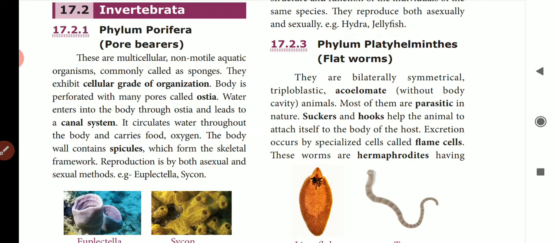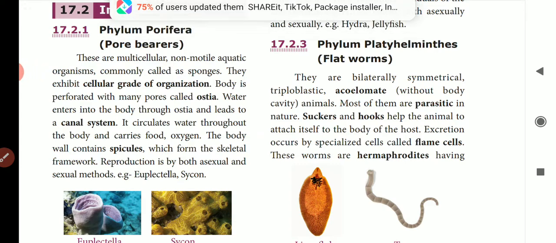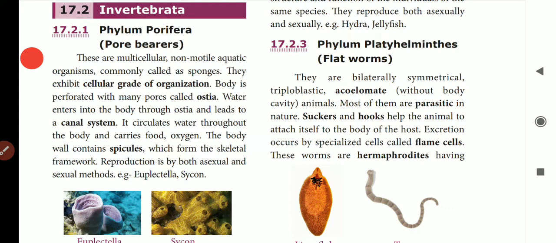So they are bilaterally symmetrical. So what is meant by bilaterally symmetrical? If we cut it with the same plane, we'll get two identical halves, and that is called bilaterally symmetrical. They are triploblastic and acoelomate. Acoelomate means they don't have any body cavity. Then most of them are parasitic in nature.